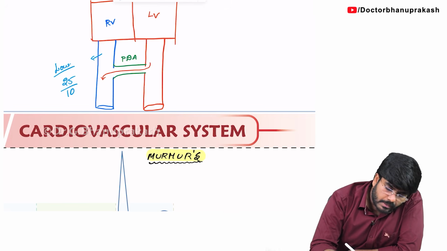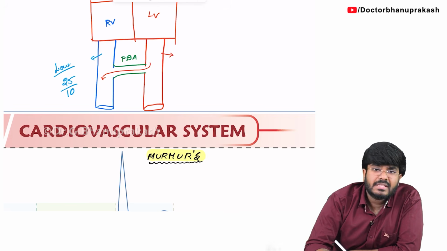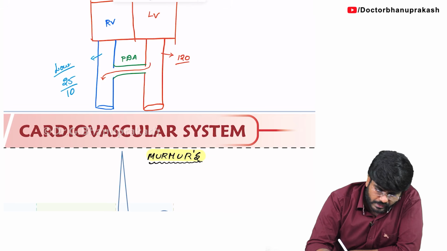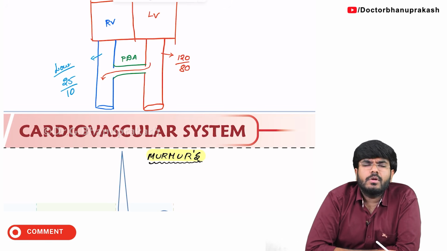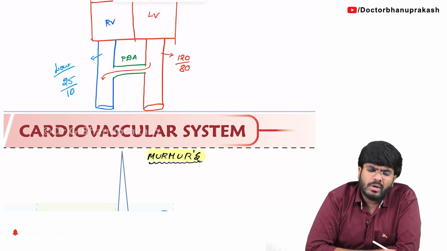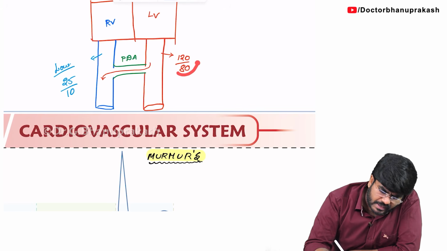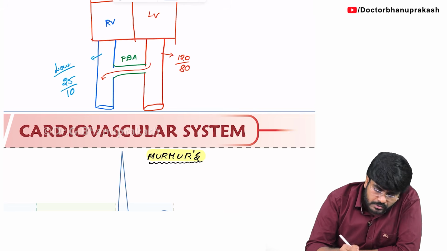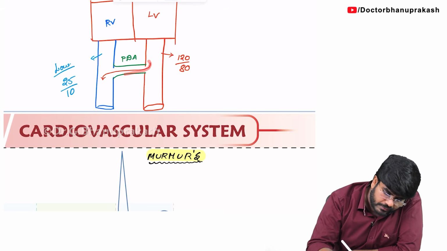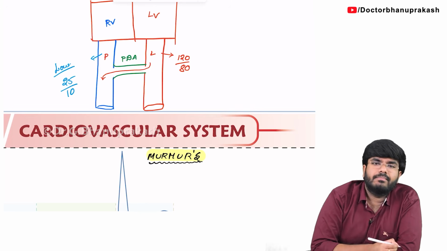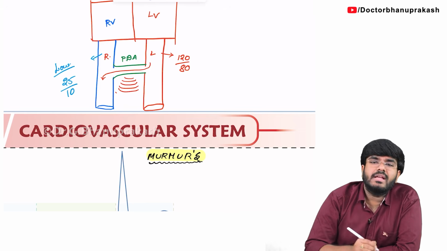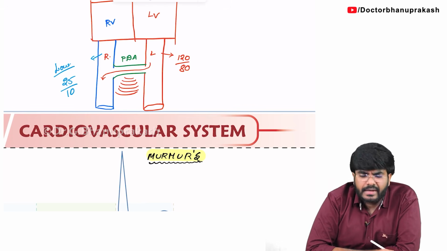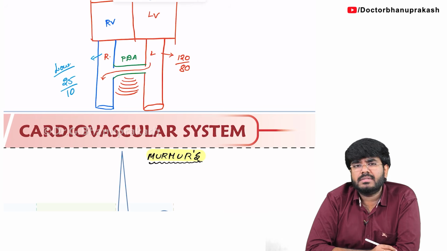But what about the blood pressures in the left side? The systemic blood pressure, that is 120/80, systolic over diastolic. We know 120/80. So, it does not matter whether it is systole or diastole, the pressure in the left side of the circulation is always greater than the right side circulation. So, continuously there is going to be a left to right sided shunt. That is going to cause this abnormal sound even during systole as well as diastole. That is why a continuous machinery like murmur is seen with the patent ductus arteriosus.